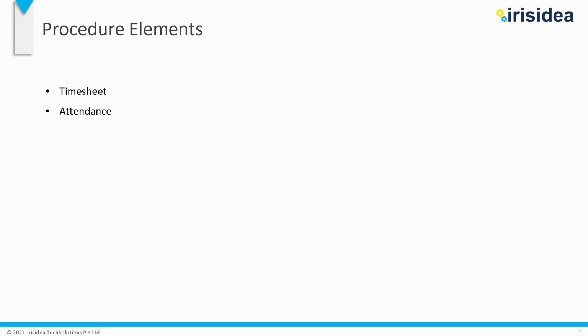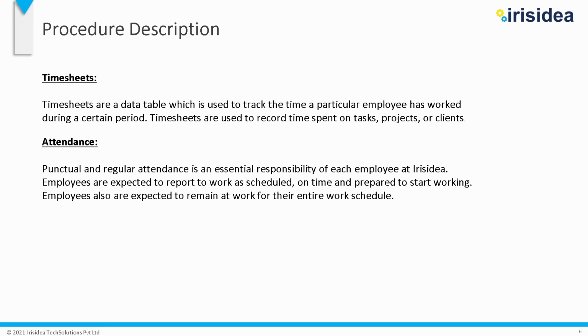Procedures and procedure elements. What are timesheet and attendance? Timesheet is a data table which is used to track the time a particular employee has worked during a certain period. Timesheet is used to record time spent on a task, project, or client. And attendance is punctual and regular attendance, which each employee of Iris Idea needs to maintain, punching in and punching out every day, reporting to work as scheduled on time and starting work.